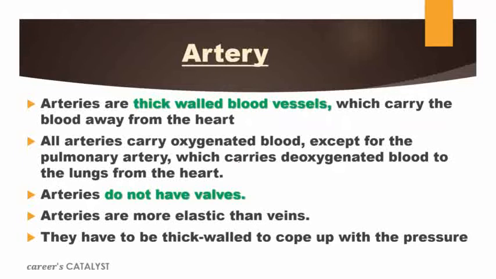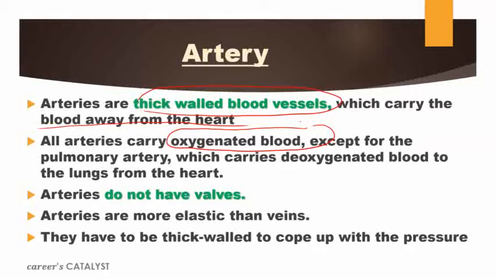First, arteries. Arteries are thick-walled blood vessels which carry the blood away from the heart. The main function of an artery is to carry blood away from the heart. Arteries always carry oxygenated blood.